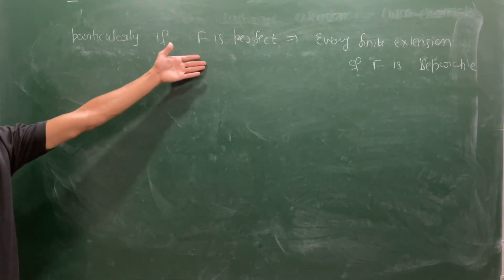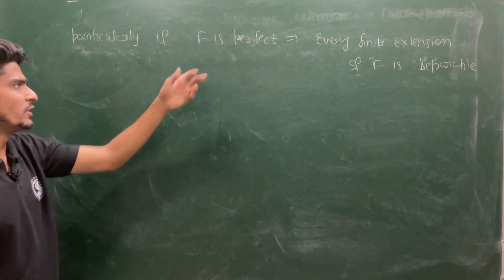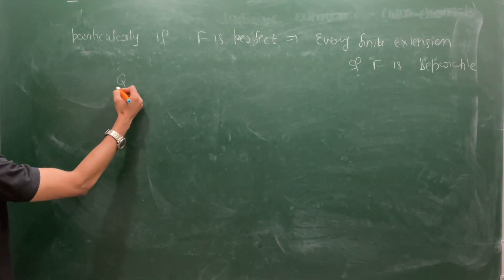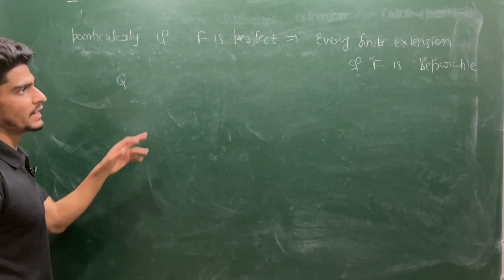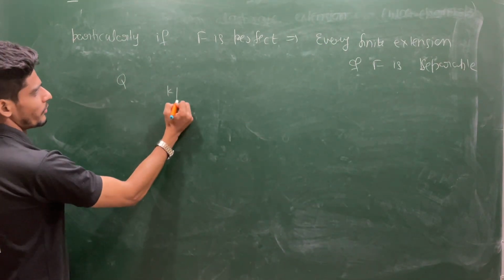Now you can construct plenty of examples by using this corollary. Suppose F is perfect, you choose this Q and you take any finite extension of Q, then it is going to be separable by the previous theorem.